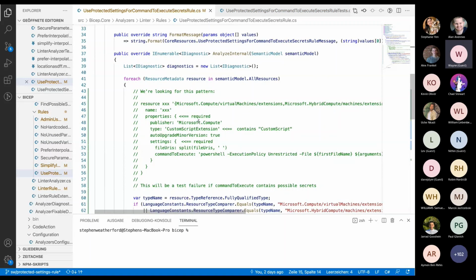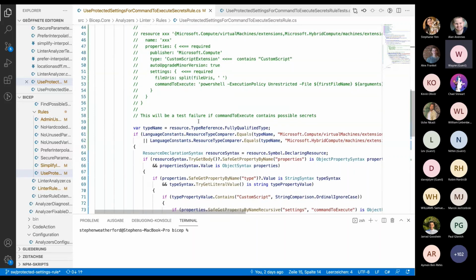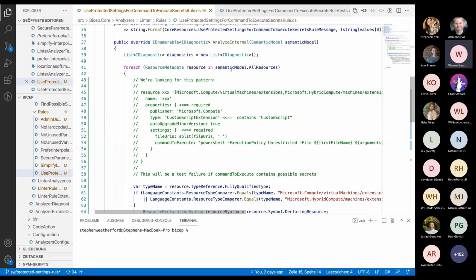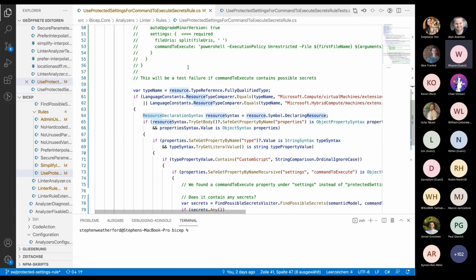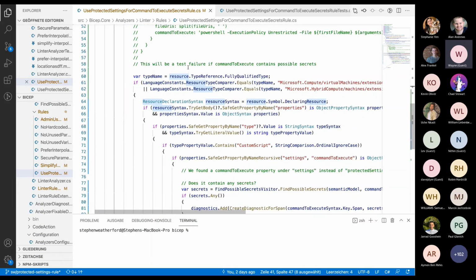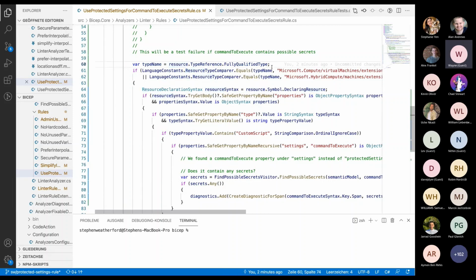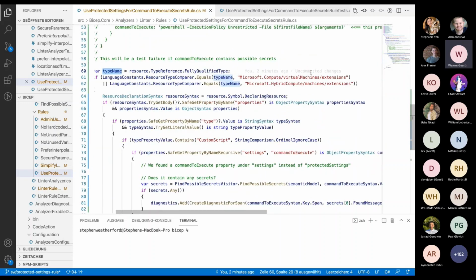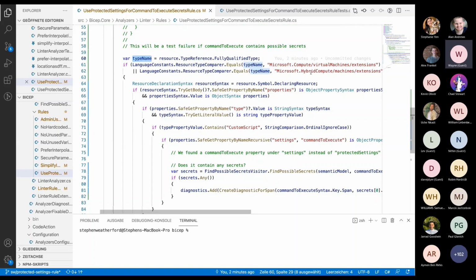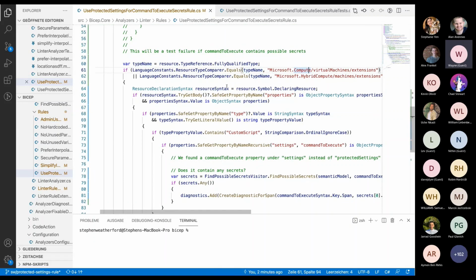And so in this case, rather than doing a syntax tree, we already have access to the semantic model. So we're going to loop through each of the resources individually. That'll grab nested resources as well. Whenever possible, we should exit out as quickly as possible. So for instance, checking the actual types that we're looking for so that we're spending as little time on most resources as possible. So this one checks that.